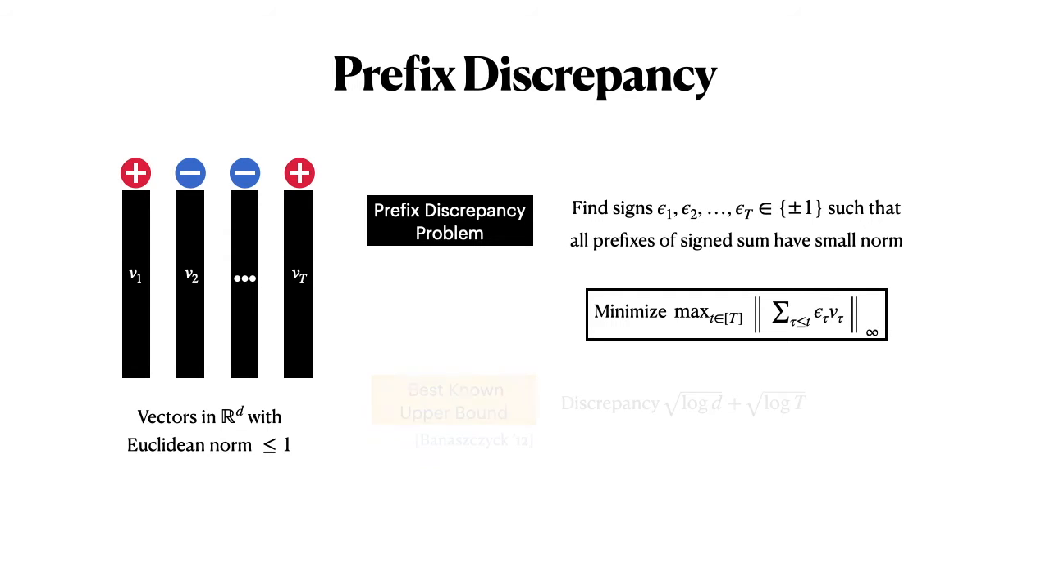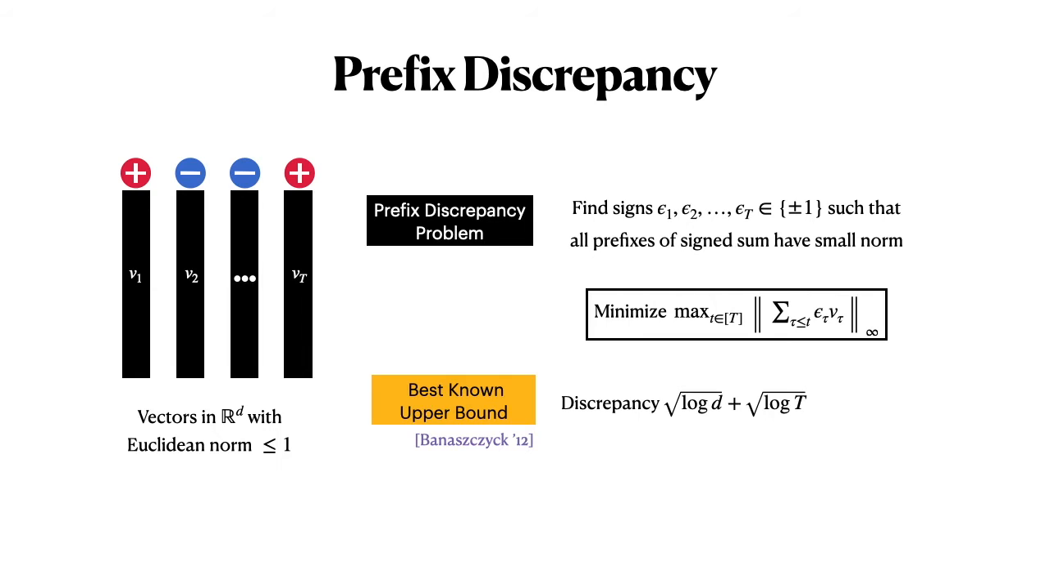And surprisingly, the best upper bound for this problem is the same as for the Combinatorial problem. This is again due to Banaszczyk, it's square root log d plus square root log t. So essentially looking at the final sign sum vector or all prefixes doesn't make a difference in this bound. I mean, the proof is different, but the final bound remains the same.